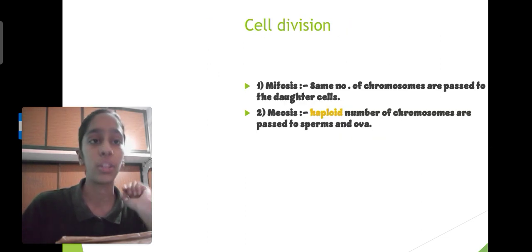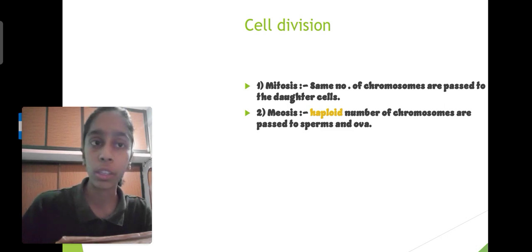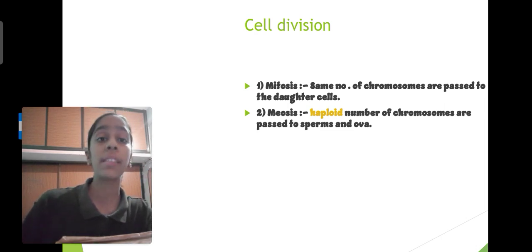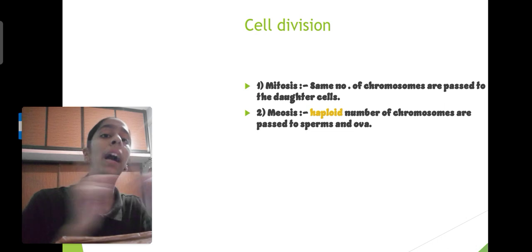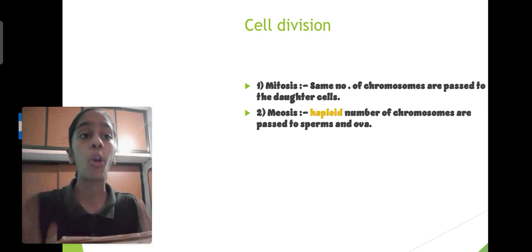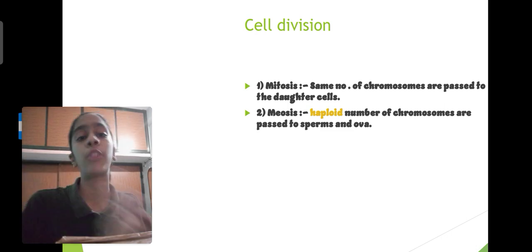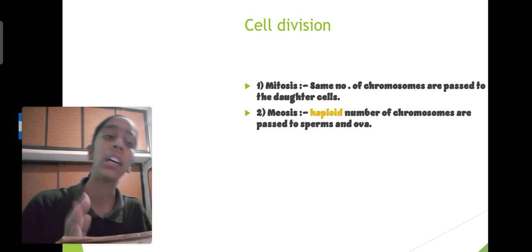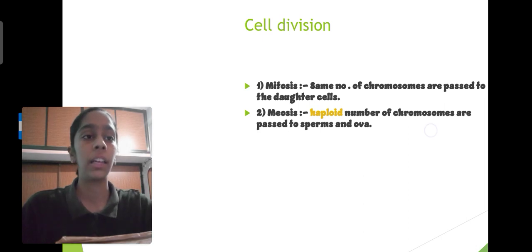Now, cell division. We know that there are two types of cell division, mitosis and meiosis. What is the main point here? In mitosis, the same number of chromosomes is passed to the daughter cells. But in meiosis, the haploid number, meaning half the number of chromosomes, is passed to the sperms and ova. And in mitosis, the diploid number of chromosomes is passed.